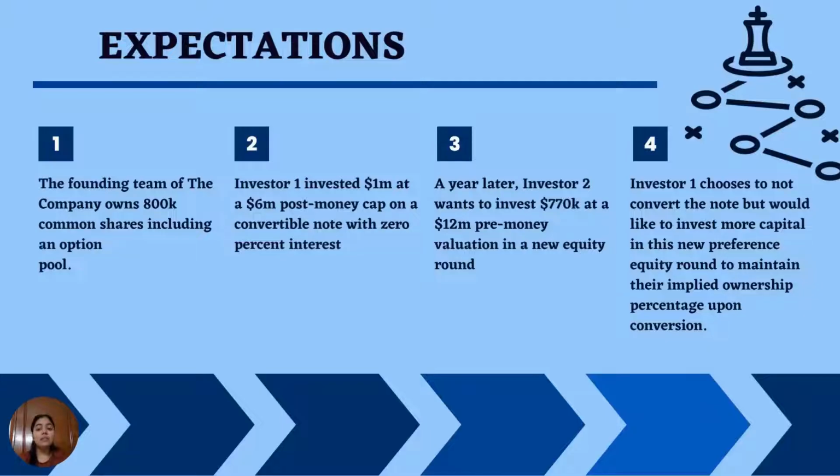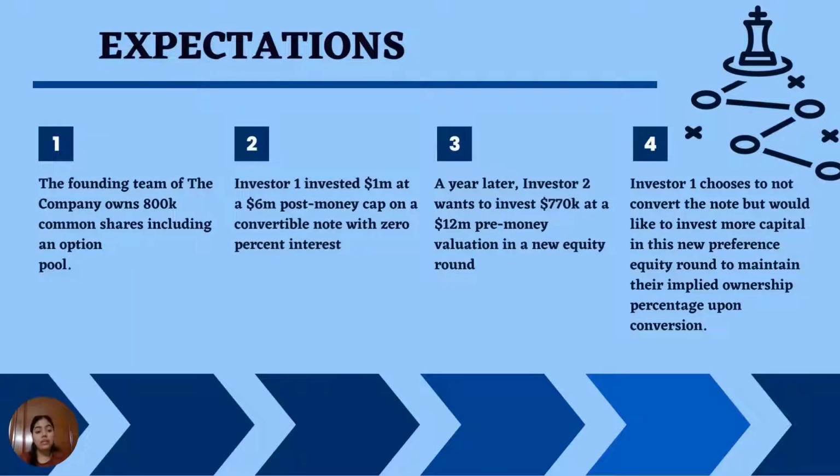Then the client expressed his expectations, which are necessarily to be included in the customized cap table. They say that the founding team of the company owns 800,000 shares, including an option pool. Investor 1 then invested $1 million at a $6 million post-money cap on a convertible note with 0% interest. A year later, Investor 2 wants to invest $770,000 at a $12 million pre-money valuation in a new equity round.